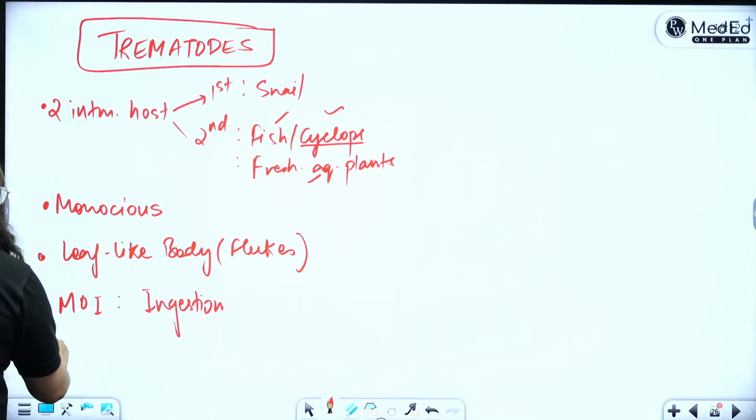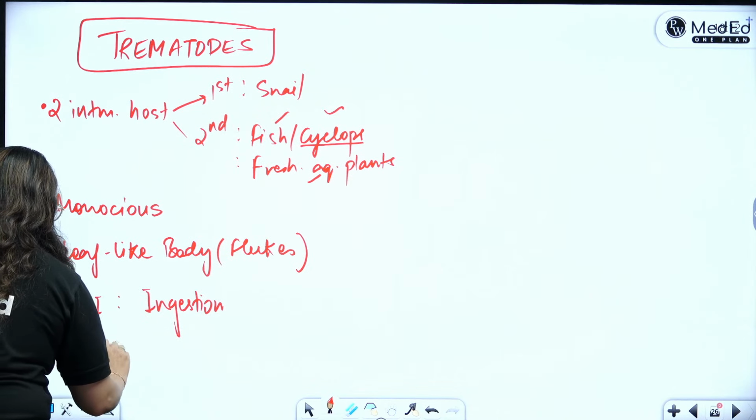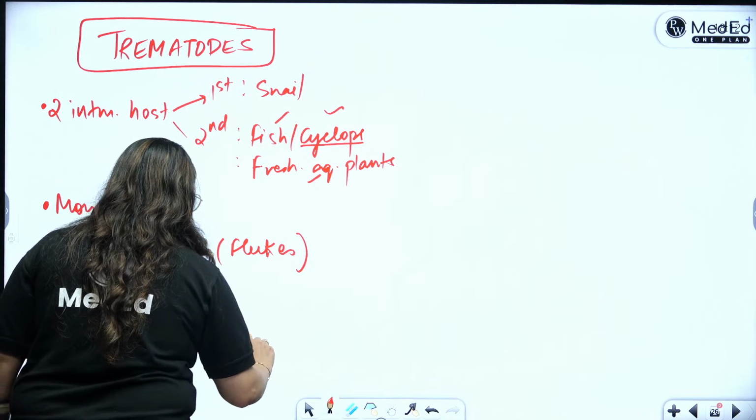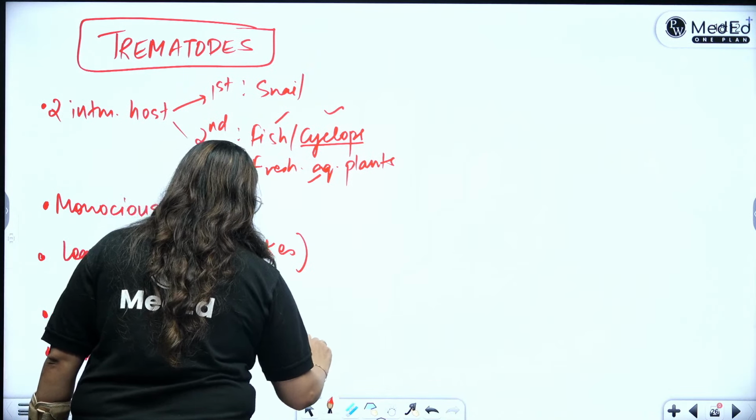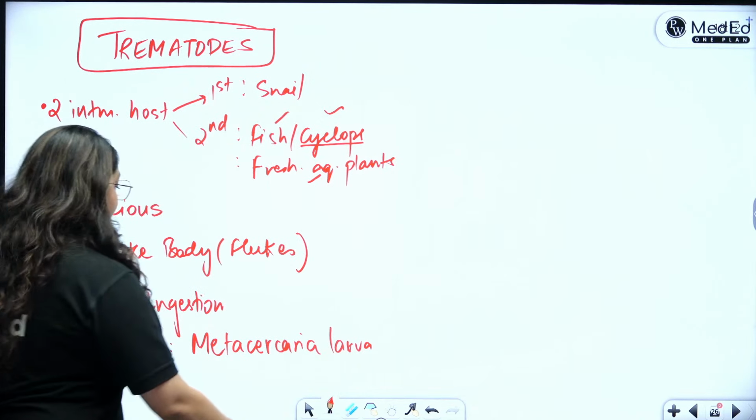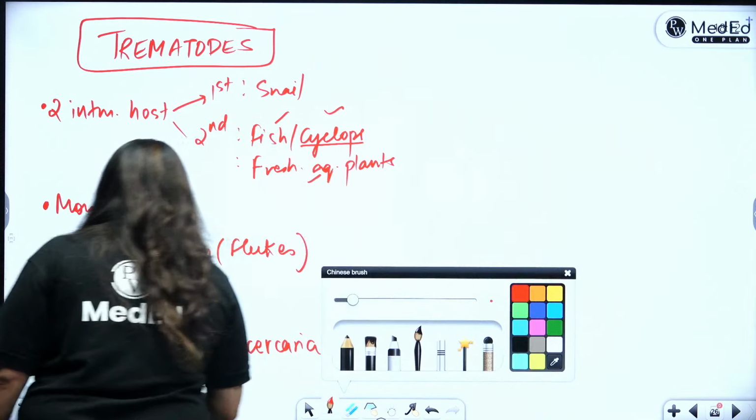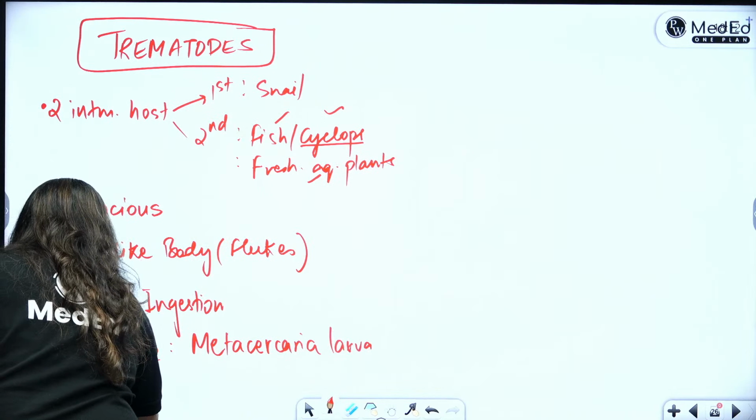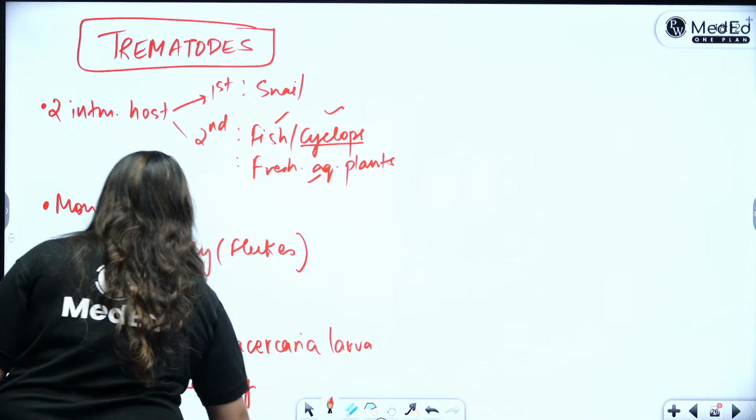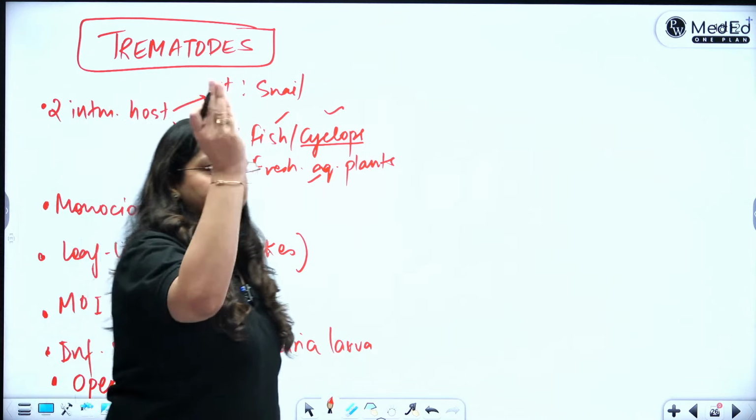And what do we ingest along with it? What is the infective stage? The larval stage, Metacercaria larva. Metacercaria larva, right? And all of them have operculated eggs. All of them have operculated eggs. What is an operculated egg? Egg with a lid or operculum on top. Dhakkan. Theek hai?